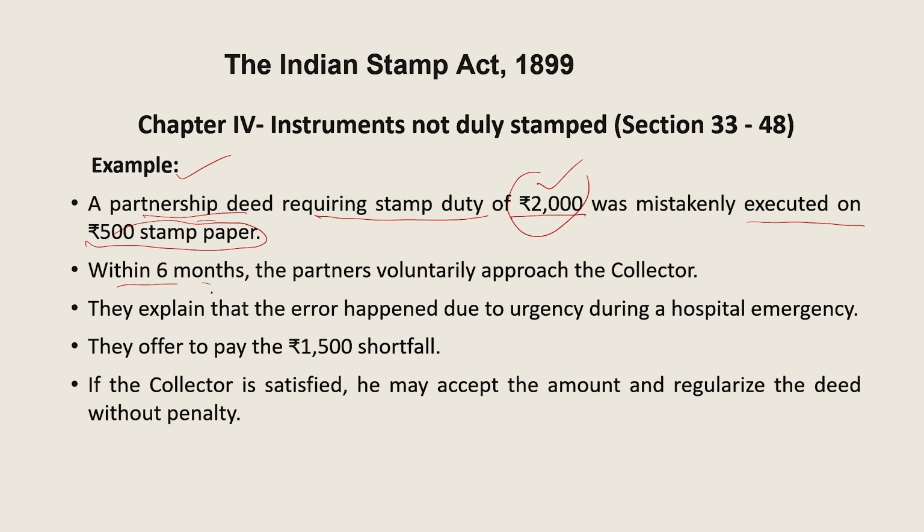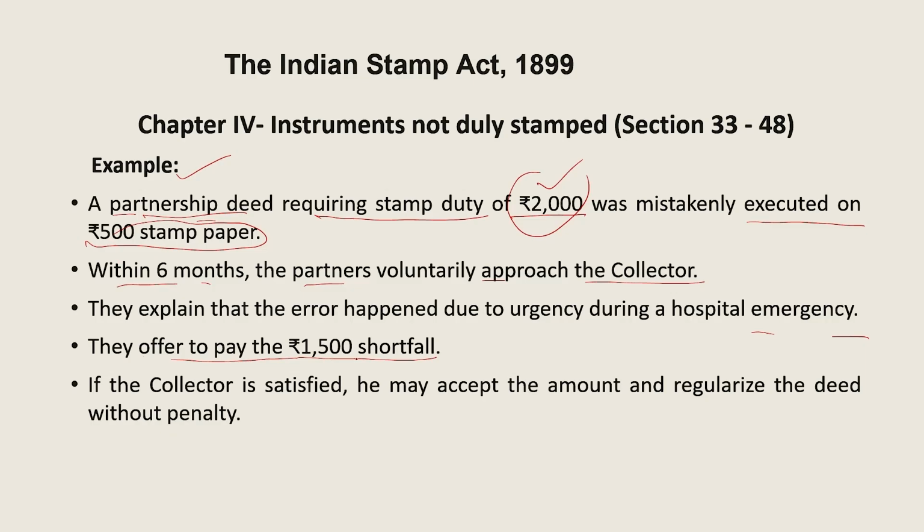Now within 6 months, the partners voluntarily approached the collector and explained that the error happened maybe because of some urgency, a hospital emergency, whatever the reason, but that reason needs to be genuine and correct. Then they offer to pay the 1500 shortfall, because the stamp paper was already 500, so they are supposed to pay 1500 more.